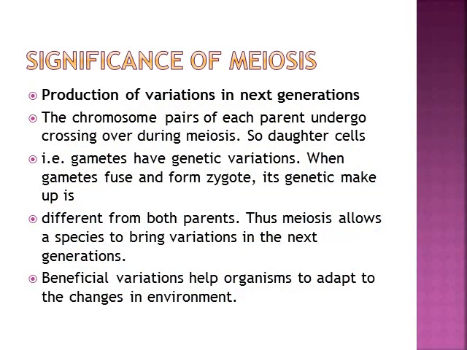Next, the significance is that there is a production of variations in the next generation. It's very important. The chromosome pairs of each parent undergo crossing over, so crossing over is important for the formation of variation. Then there is fertilization, because if we take the example of sperm, one of millions of sperms fuses with one egg. So it is also responsible for the variation, and beneficial variation helps organisms to adapt to the changes in environment, right? So that one is also important for variation in the next generation.